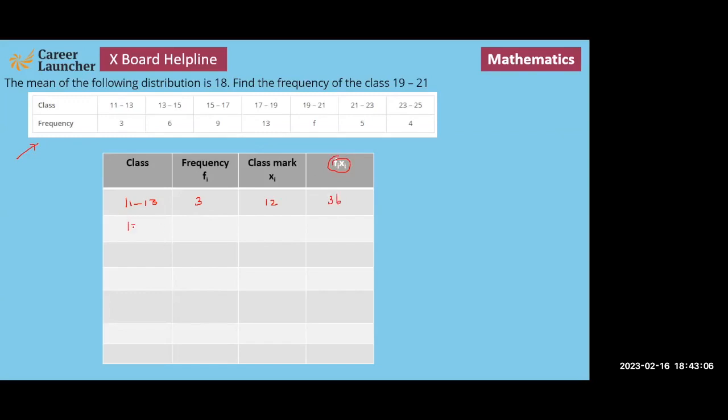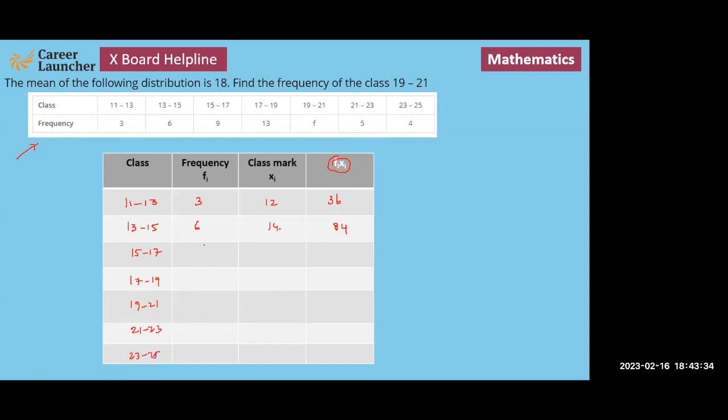Similarly, you have 13 to 15. The frequency is 6 and the class mark is 14. So this becomes now 14 into 6, that is 84. And then similarly, I have 15 to 17, 17 to 19, 19 to 21, 21 to 23, and 23 to 25.